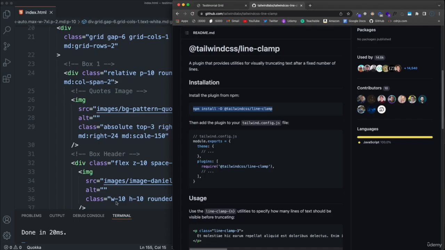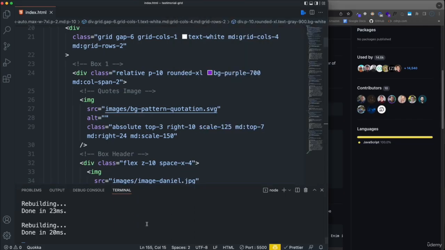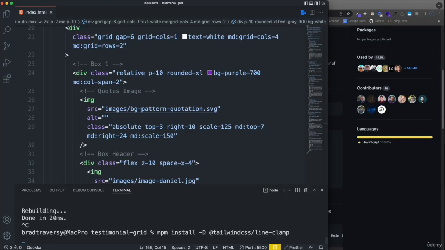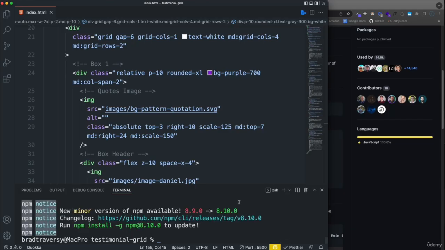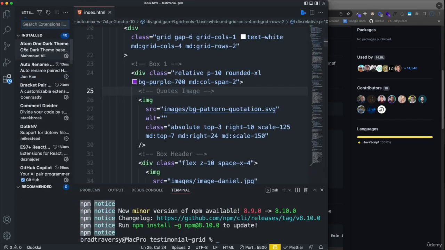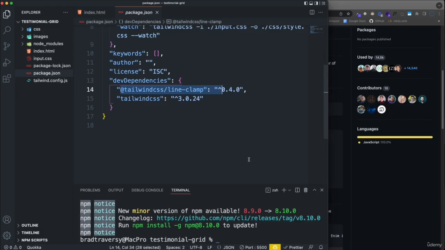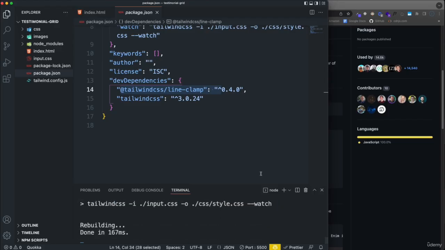So I'm just going to grab that, and just for a second I'm going to stop the CLI from running, and let's paste that in. So it's just going to install line clamp as a dev dependency. Okay, looks like I have to update my npm. And then if you go to your package.json, you should see the line clamp plugin here as well. But let's go ahead and run npm run watch again, get that going.